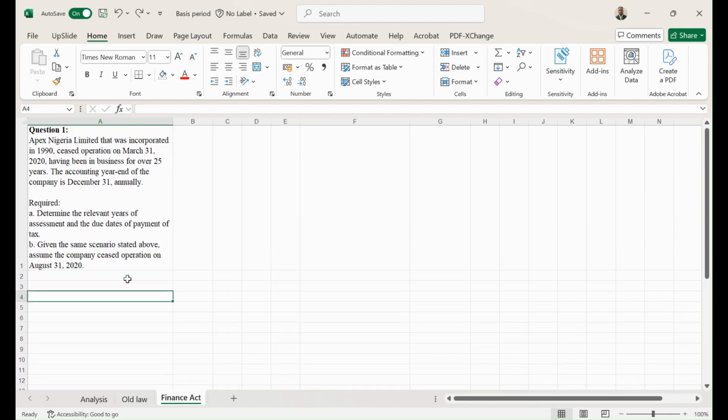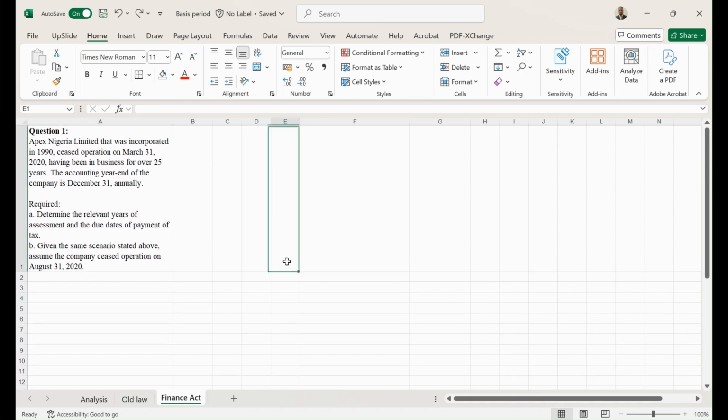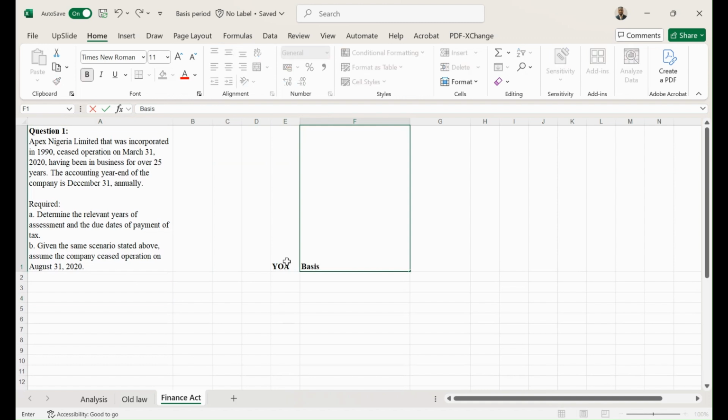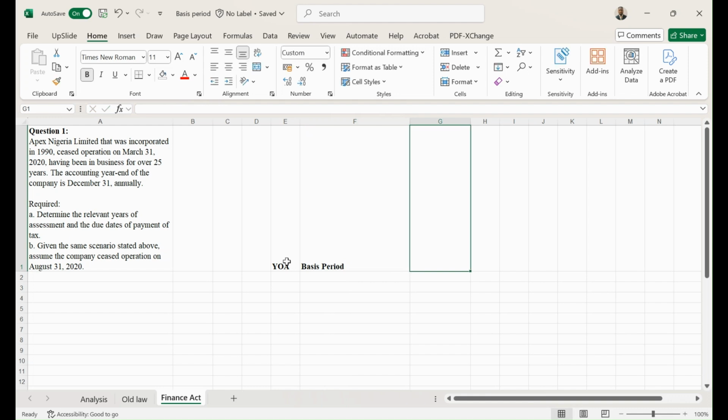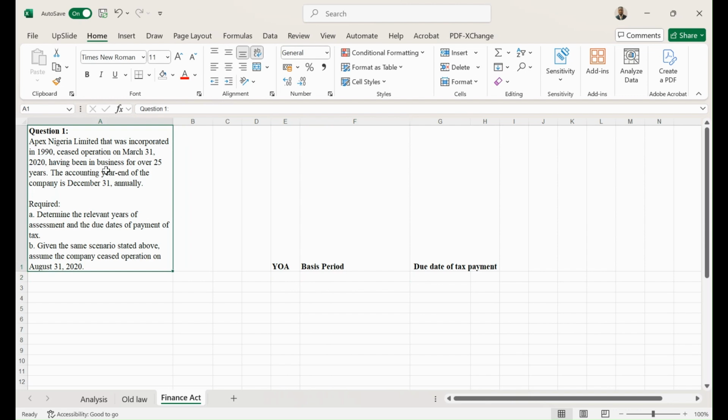Okay, so to solve this question, let's have year of assessment and let's have basis period. And in this case, you're going to introduce another column called due date of tax payment. The company ceased operation in 2020, which definitely means that we're going to be applying the Finance Act. But the company ceased operation on March 31st, 2020, and before that, the company has been preparing its accounts using 31st of December.